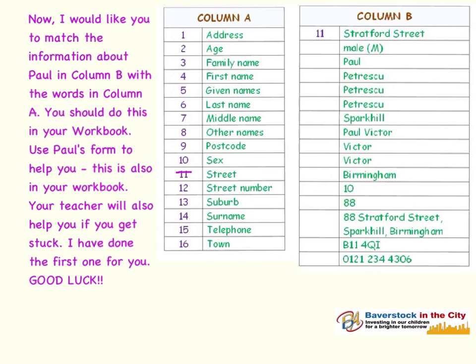We know that Victor is his middle name, or his other name, or his given names. We know Paul Victor are his given names. They were the names that were given to him by his mother and his father.